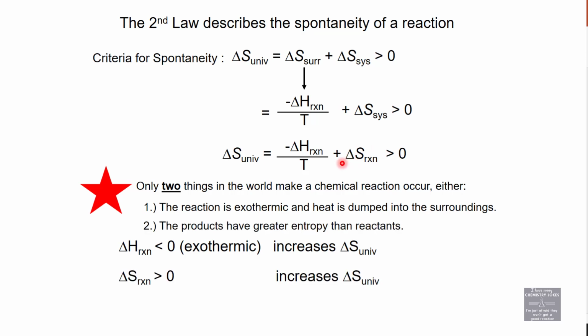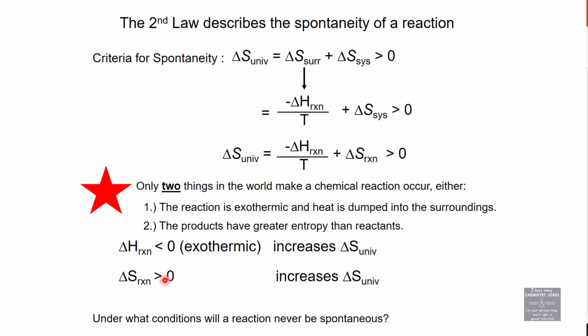The other possibility is delta S reaction. You create greater entropy in the products than the reactants. So if this term is positive, it's likely to be spontaneous. If this is positive and positive, this term has to be larger than that one in order to be spontaneous. When will it never be spontaneous? When delta H is positive and delta S is negative, which means when they're the opposite signs of the description here, right?